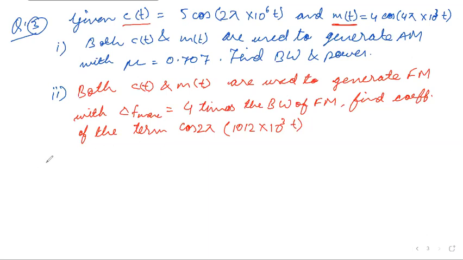So firstly, do the solution for the first part. We have to find the bandwidth and power. So let us first write down the things which are available within the question.